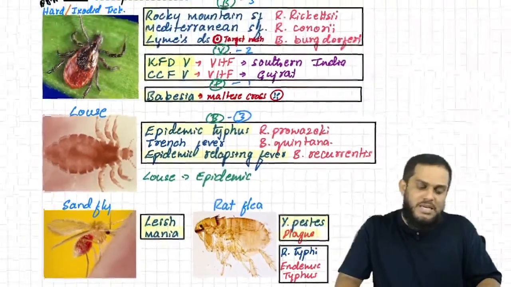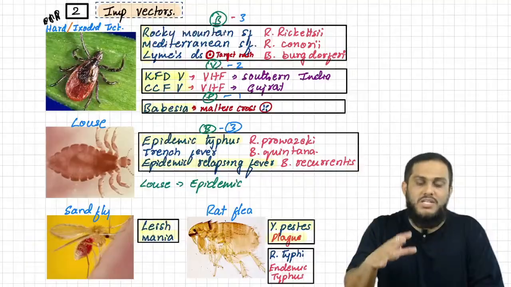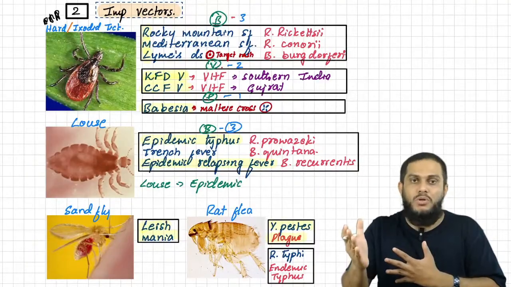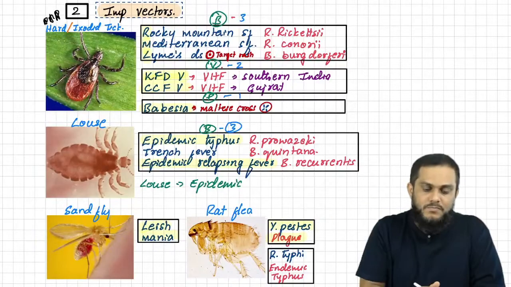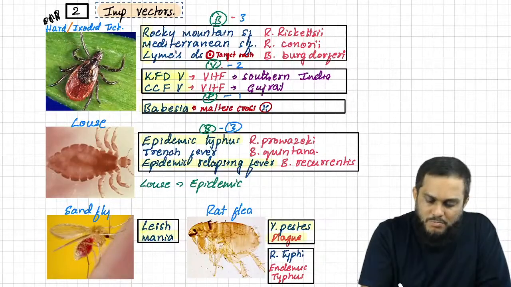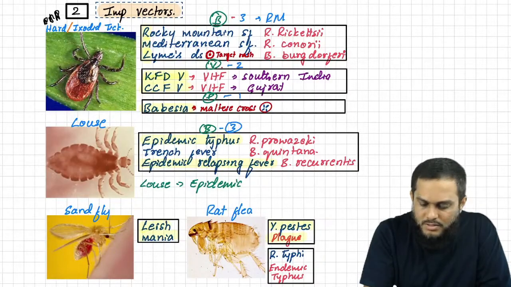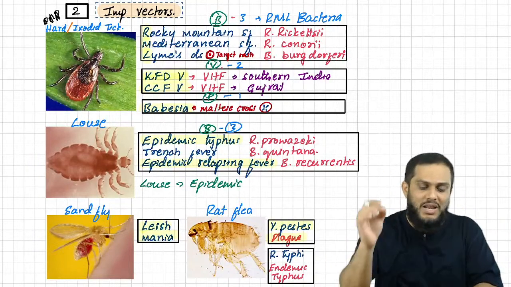So there are many vectors, but these are the four very important vectors which I have highlighted here and have shown you how to remember. Sir, hard tick. First remember RML bacteria. Okay, what is the mnemonic? Hard tick, you have to remember the mnemonic as RML bacteria. What is RML bacteria? R for Rocky Mountain Spotted Fever, M for Mediterranean Spotted Fever, L for Lyme's disease.